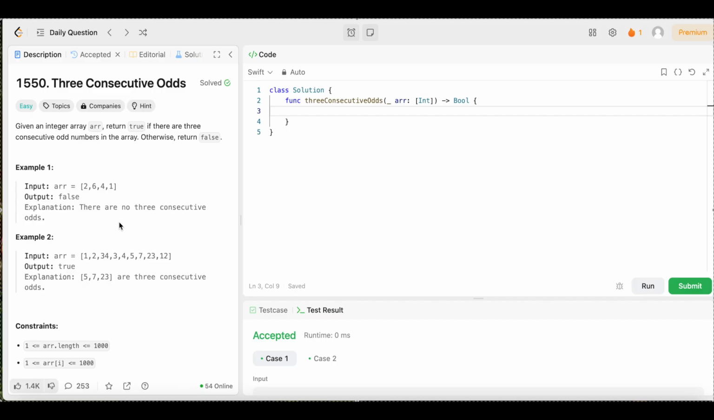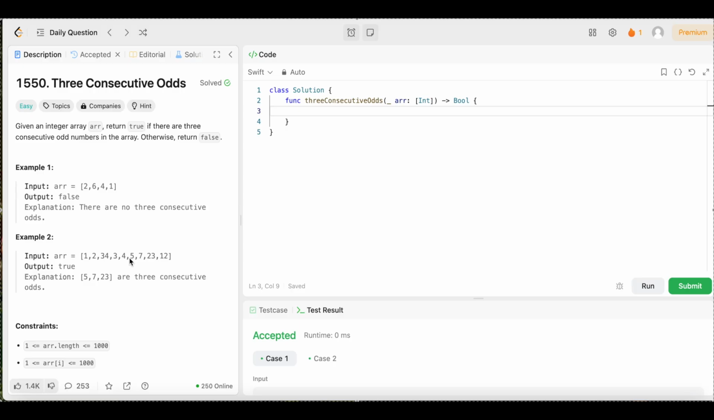So let's go ahead and take a look at example 2, an example of a case where we do have 3 consecutive odd numbers, so we can see what that looks like. In example 2, we have the input arr equals an array of integers 1, 2, 34, 3, 4, 5, 7, 23, and 12. This time the output is true. Explanation says 5, 7, 23 are 3 consecutive odds.